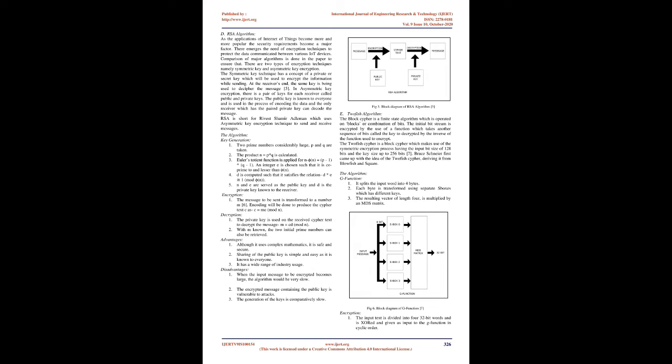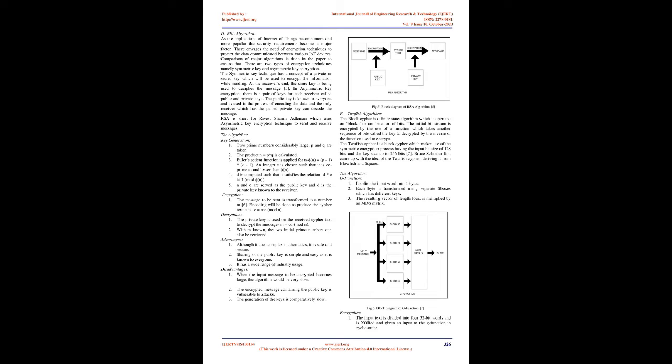RSA algorithm. As the applications of Internet of Things become more and more popular, the security requirements become a major factor. There emerges the need for encryption techniques to protect the data communicated between various IoT devices. Comparison of major algorithms is done in the paper to ensure that there are two types of encryption techniques, namely symmetric key and asymmetric key encryption. The symmetric key technique has a concept of a private or secret key which will be used to encrypt the information while sending. At the receiver's end, the same key is used to decipher the message.